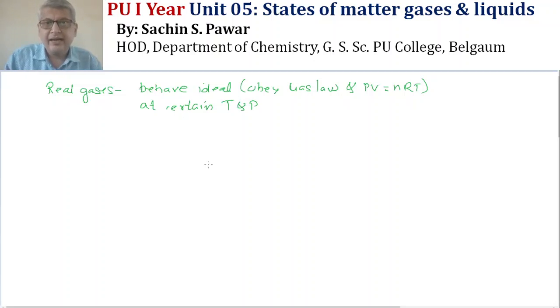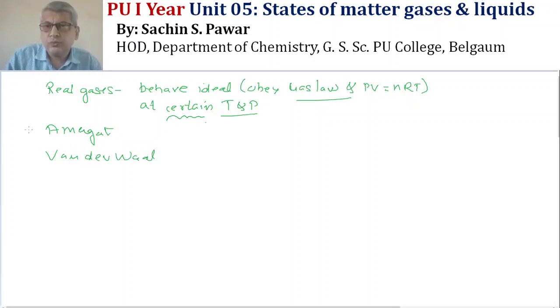The law cannot be applied to gases at all conditions of temperature and pressure, only at certain conditions. In the quest of finding those conditions at which these laws can be applied, it was the job of scientists, and two scientists' work is accepted, which we will be learning. One is Amagat, another is Van der Waals.